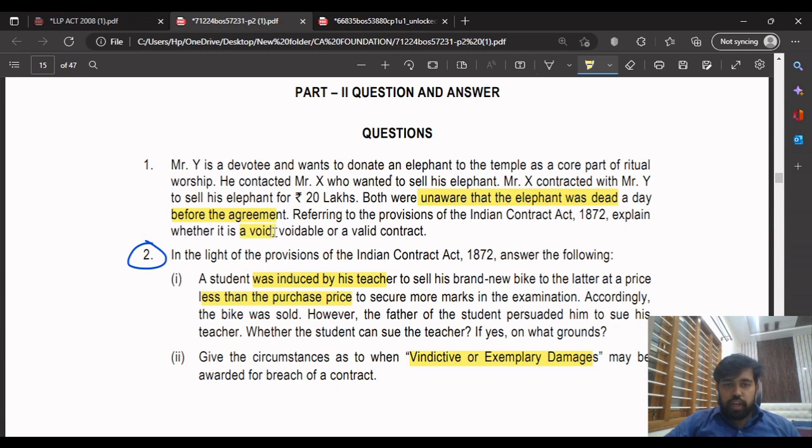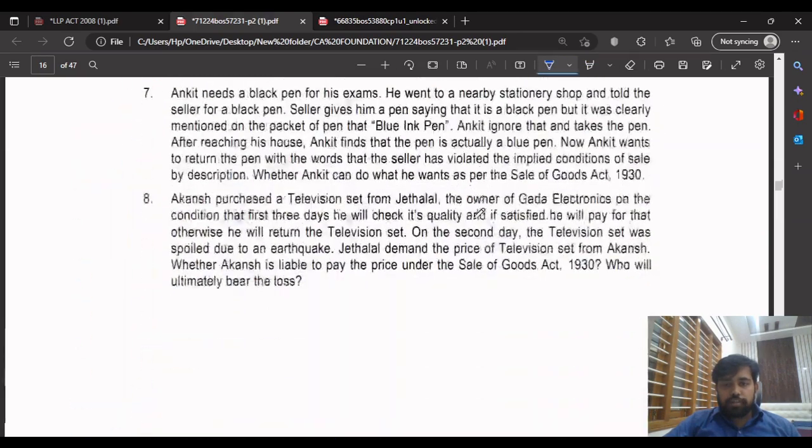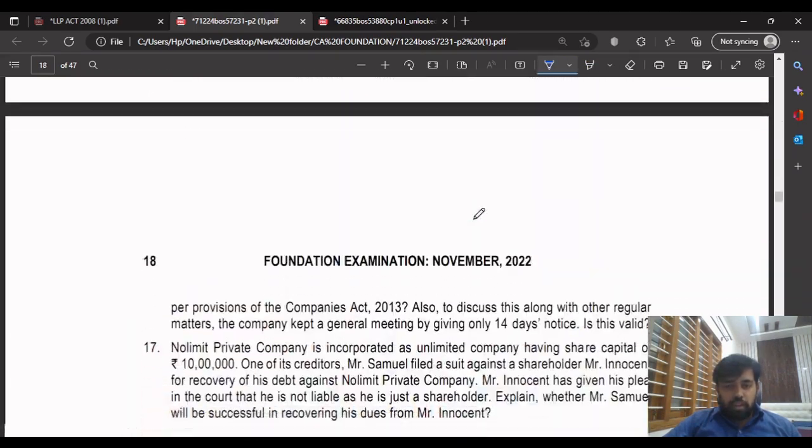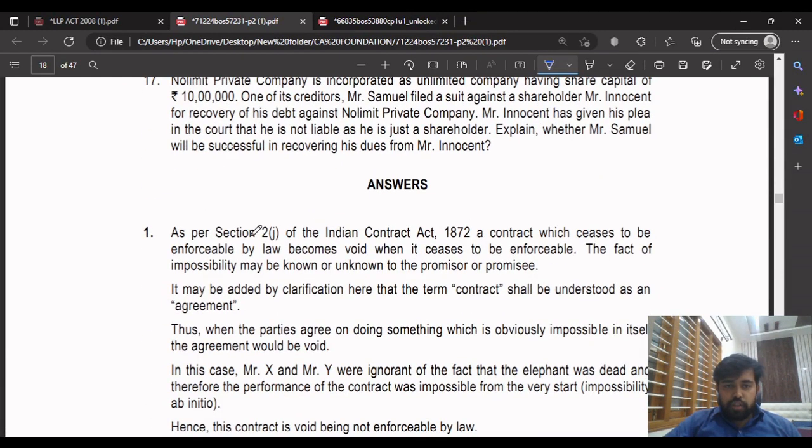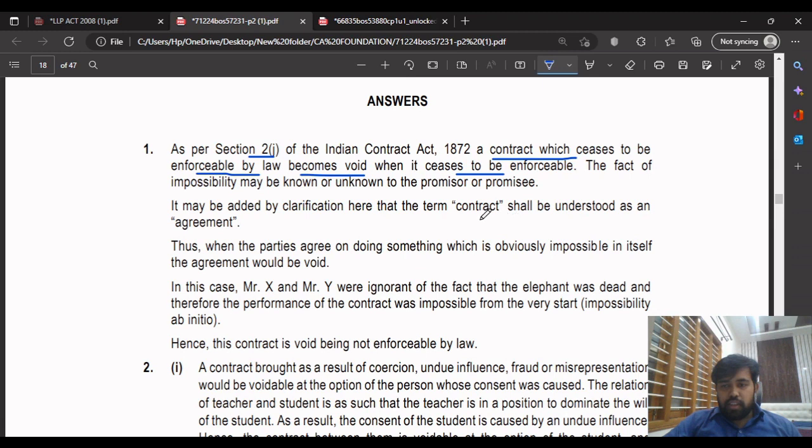So it is a void contract, and you have to say why it is void, because it is not enforceable in law. You just remember this, that as per section 2(j), the contract ceases to be enforceable by law and becomes void. And you can say a contract shall be understood as an agreement if you want to write this. And then you can write this conclusion: it is not enforceable by law because this contract is void.